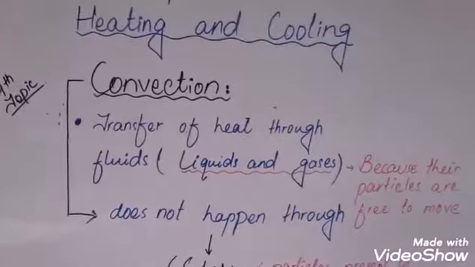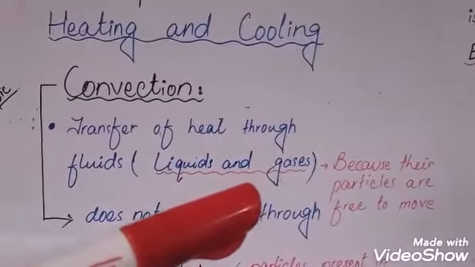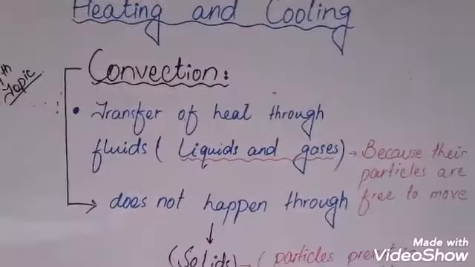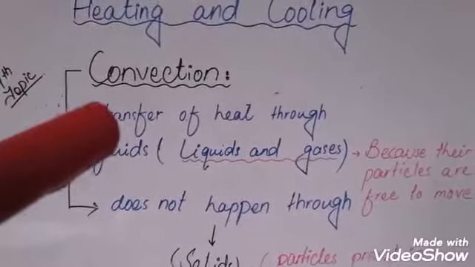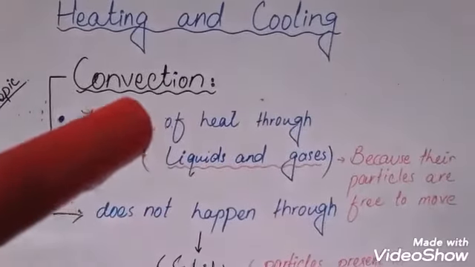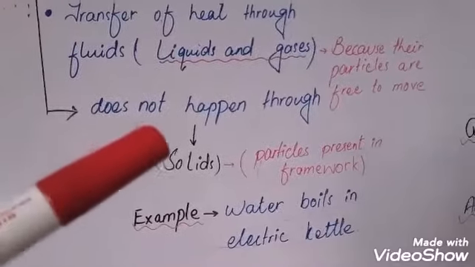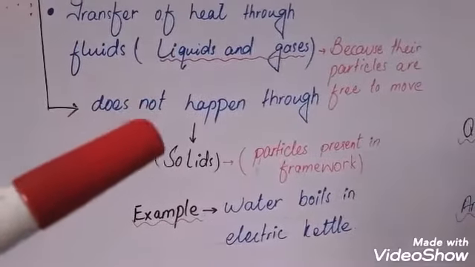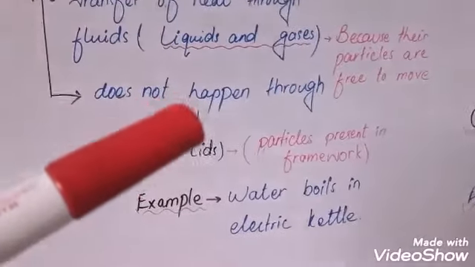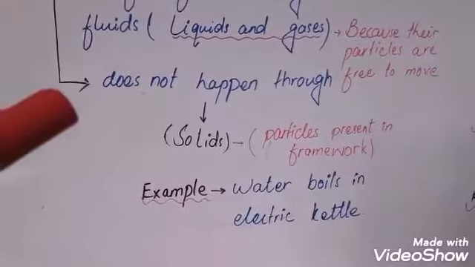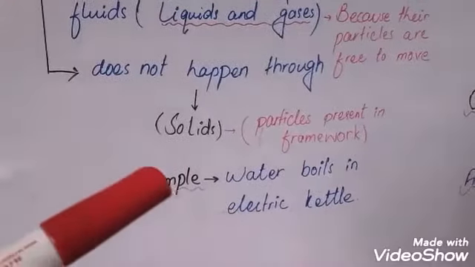But what's the reason behind it? Because their particles are free to move. They are not present in framework like solids. So convection can happen through liquids and gases. Students, convection doesn't happen through solids. It means that their particles are present in framework or strong bonds present in solids. For example, water boils in electric kettle.